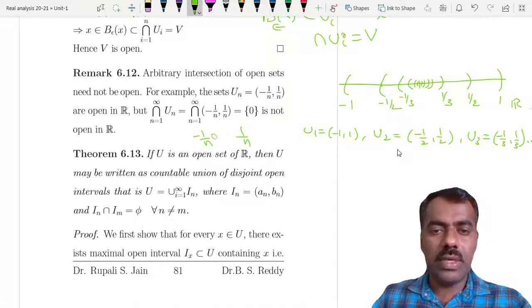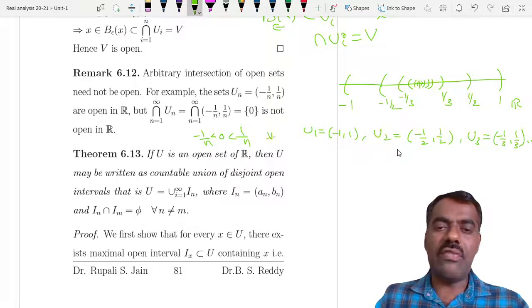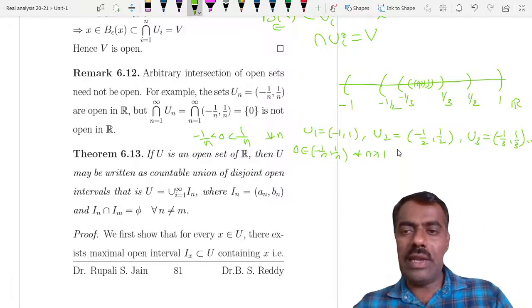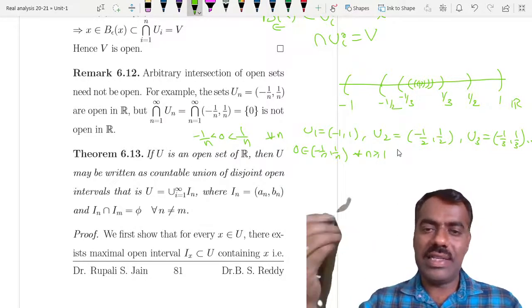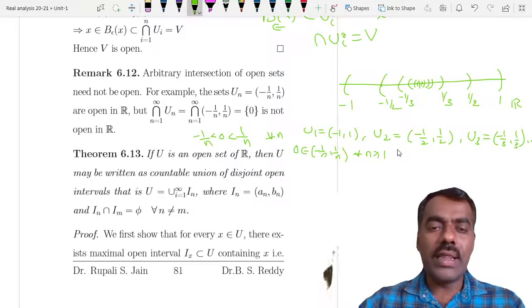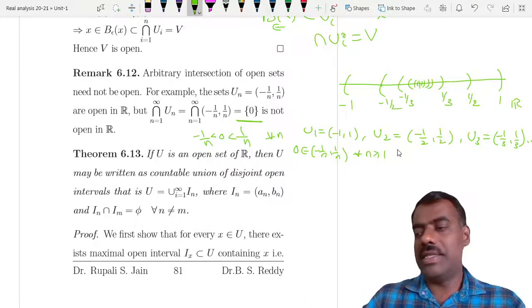0 is always strictly bigger than minus 1 by n and less than 1 by n for every n. So that shows that 0 belongs to (minus 1 by n, 1 by n) for every n, right? So there will always be one element, and at least you can sense that as n is larger and larger, there are no other elements than 0. So this intersection will become the singleton {0}.